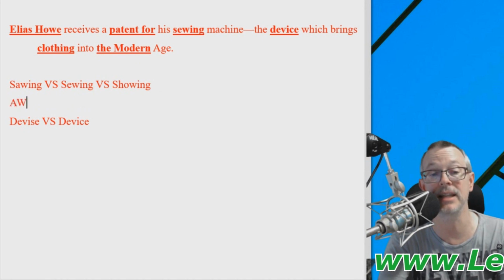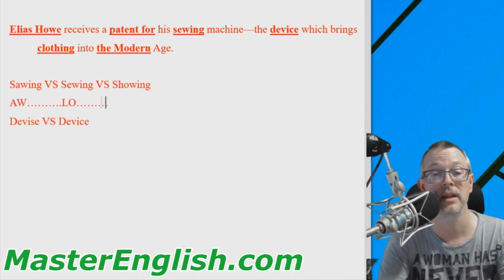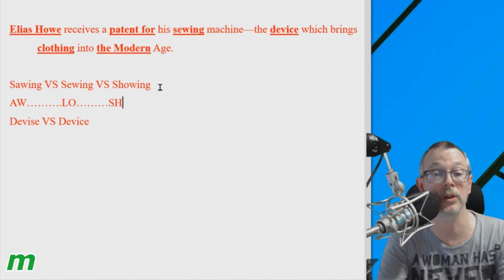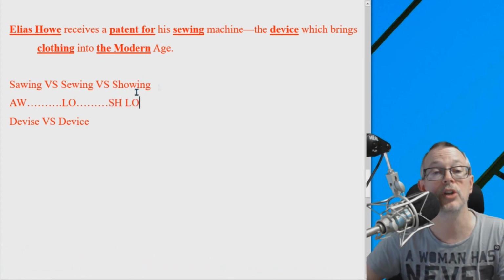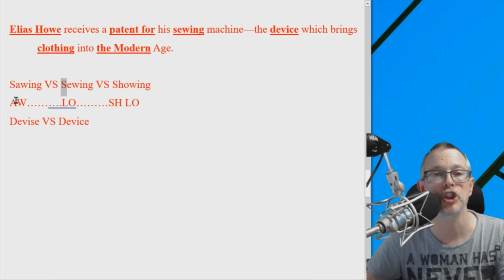This is an AW vowel. This is a long O vowel. And this is obviously an SH with a long O. Sawing, sawing, sewing, sewing, sawing.